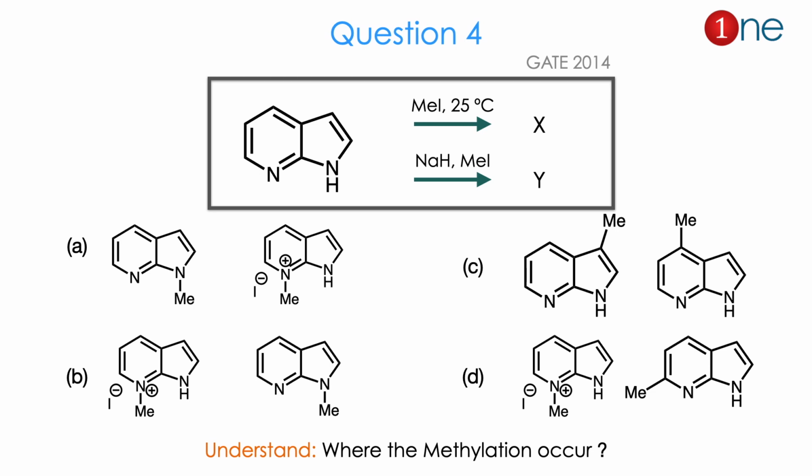Here the possible answers are given. Possible answers are which N gets methylated, or which ring is methylated. The N+ quaternaries are formed at the first ring, second ring, or the first nitrogen, second nitrogen. So the question is really about where the methylation occurs. The answer is B. Let us see how.